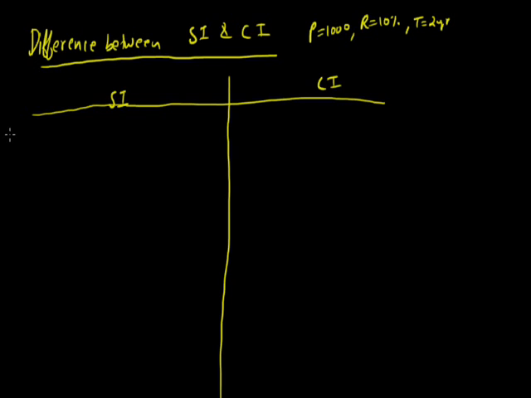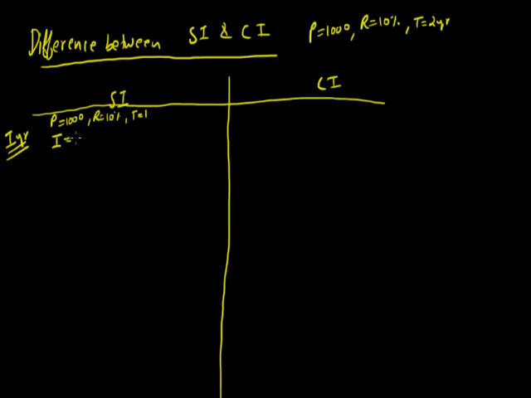Now when we are talking for the first year, we calculate the interest for the first year. Our principal is 1000 in the first year, rate of interest is 10%, and as we are calculating only for the first year, the time period is 1 year.